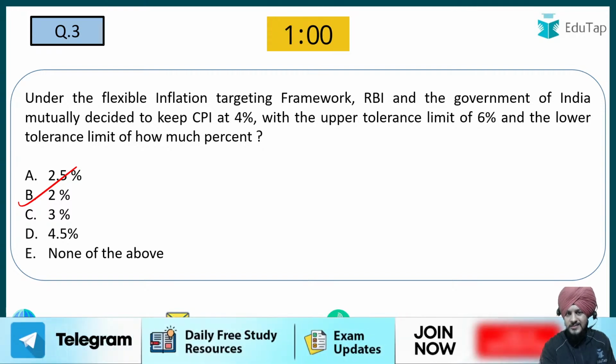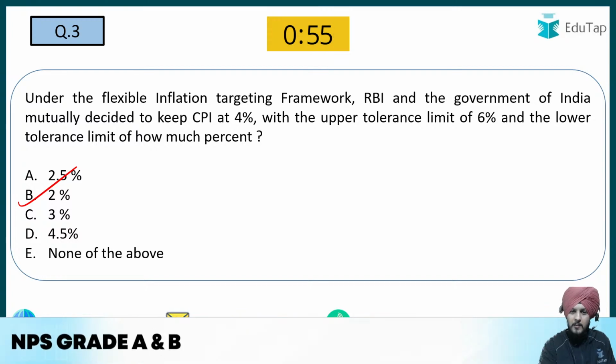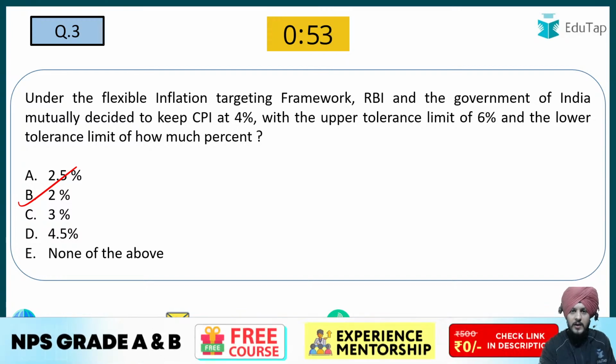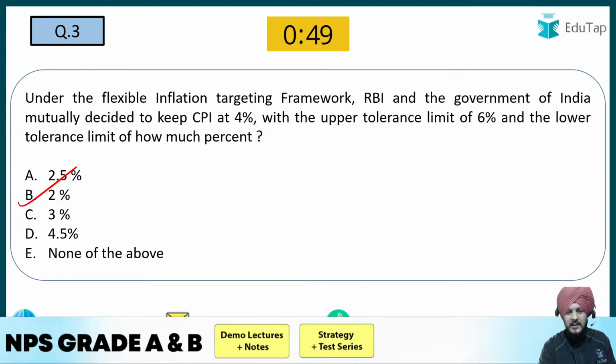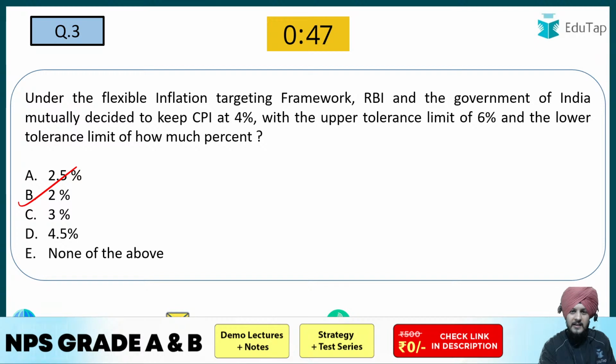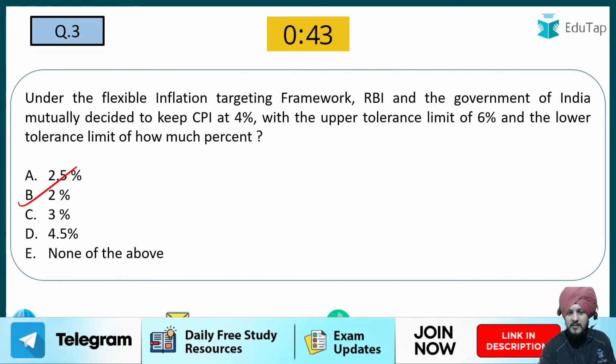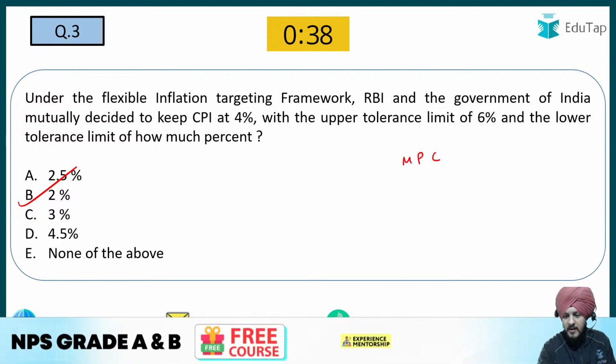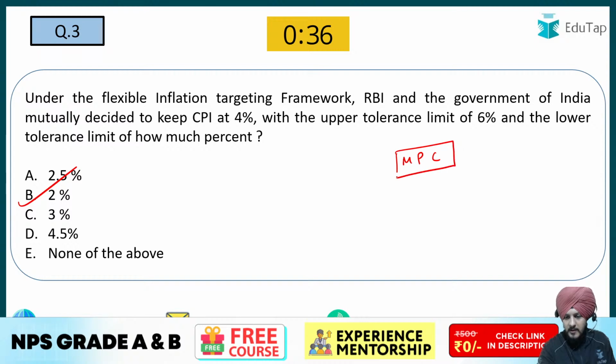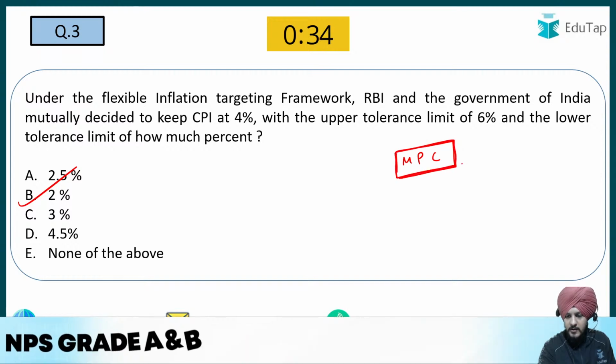RBI used to take decisions, and the government used to hold meetings with RBI, and based on that they would try to control inflation. But later on, the government decided that we need a dedicated body, a proper structured mechanism to control inflation in our country. For that purpose, the government formed a very important committee, the Monetary Policy Committee.